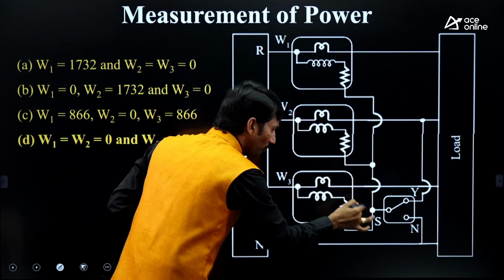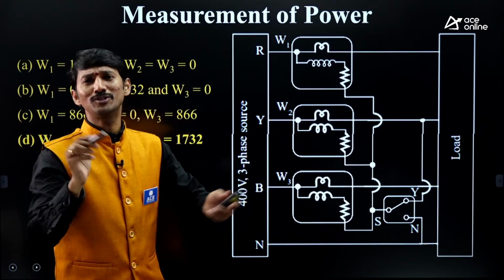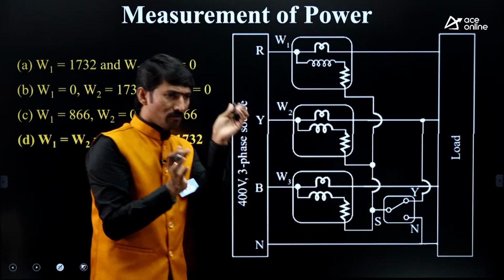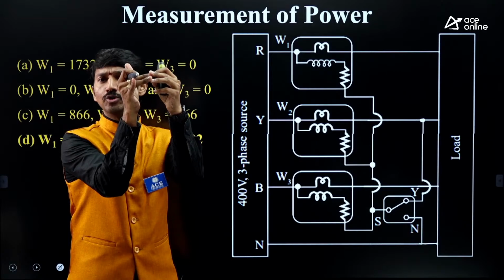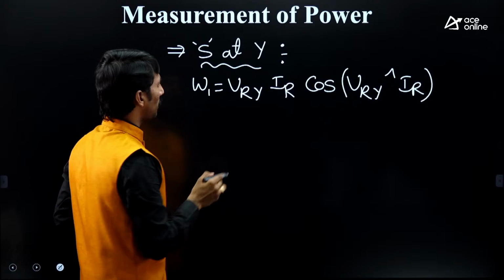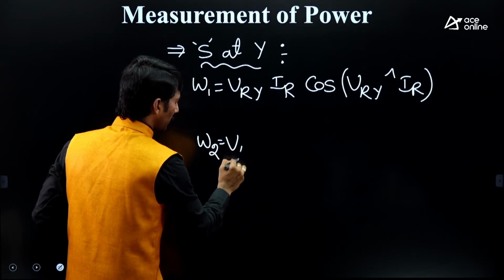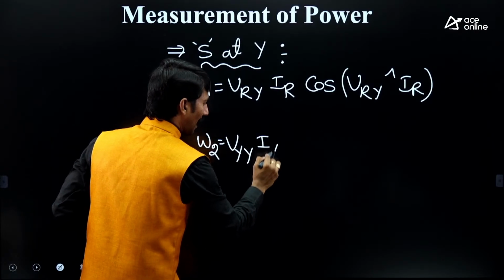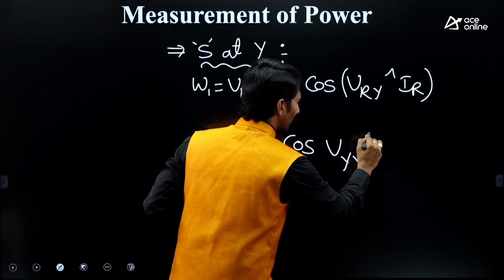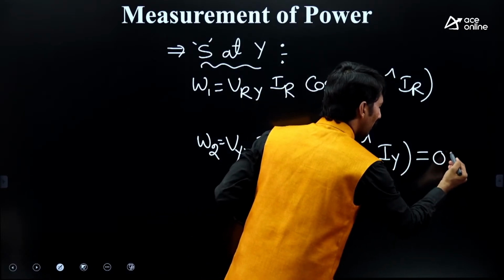VY to Y. VYY itself indicates that VY to Y will be 0. But let us write that VY to Y. Simply, you are bringing Y and making a closed path. So simply, the voltage is 0. IY is the current. So therefore, I am writing W2 equal to VYY IY cos of the angle between VYY and IY. So therefore, this will be straight away 0.